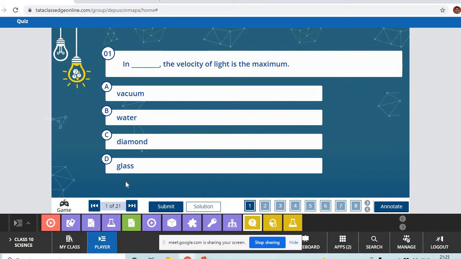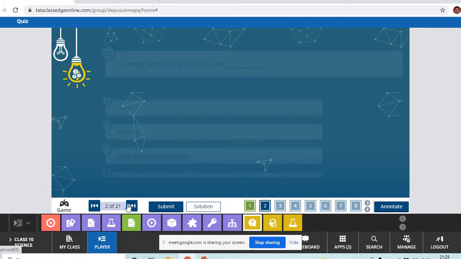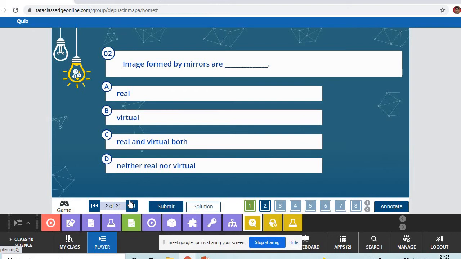Absolutely correct. So all of you remember everything. Let us have a very small quiz. All of you will answer. In dash, the velocity of light is maximum. Vacuum. Wonderful. Second question: images formed by mirrors are? Real and virtual. Which mirror forms a virtual image? Plane and convex. And which mirror forms a real image? Concave mirror. Absolutely correct.